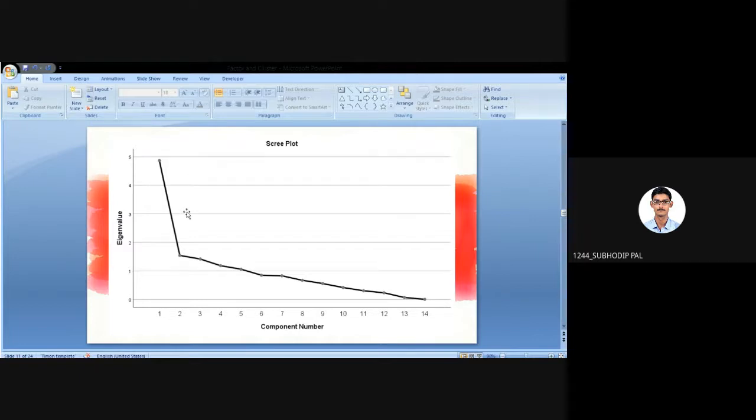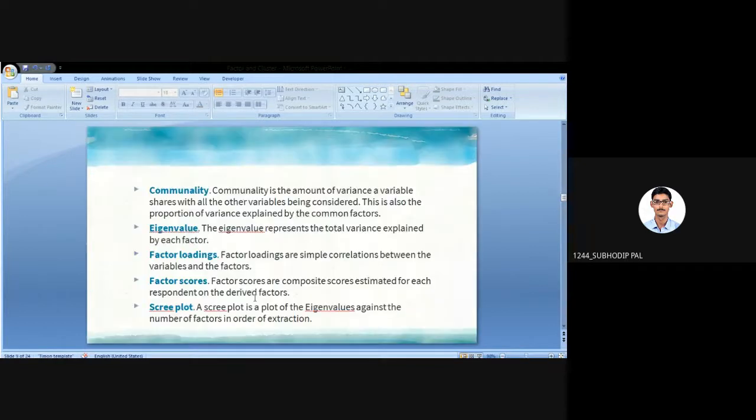What is the eigenvalue logic? Eigenvalue should be less or equal to 1. So the factor count is how many values are more than 1: 1, 2, 3, 4, 5. So there will be 5 factors. From this scree plot only we can understand that. Graphically we can say that there will be 5 factors from 14 variables. This is the logic of the scree plot.